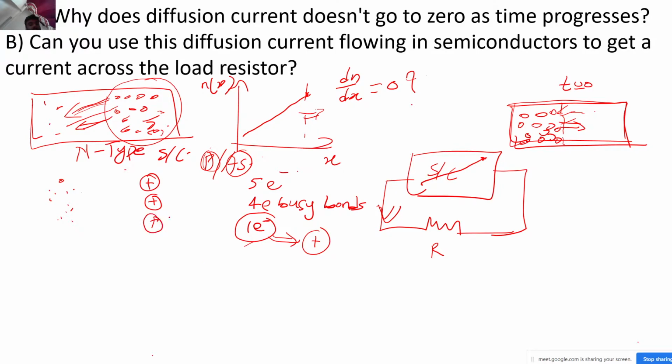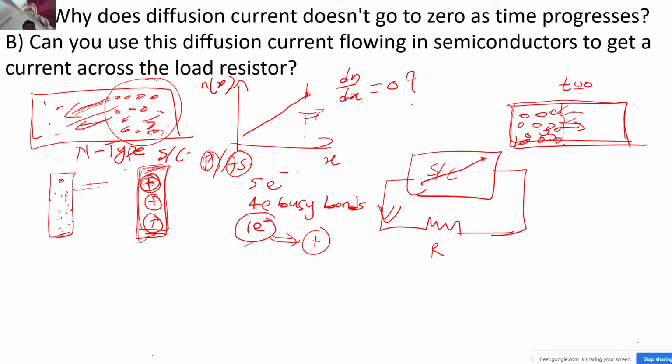You were left with the immobile positive charges, because atoms cannot move; only electrons and holes are the mobile carriers, correct? So your electron got to this side, and corresponding to that electron you were left with this immobile positive charge, correct? Now because of this you have a slab of positive charge on the right hand side, and corresponding to that an equal number of electrons on the left hand side. So you got a charge in this region, and you also got a charge in this region, correct?